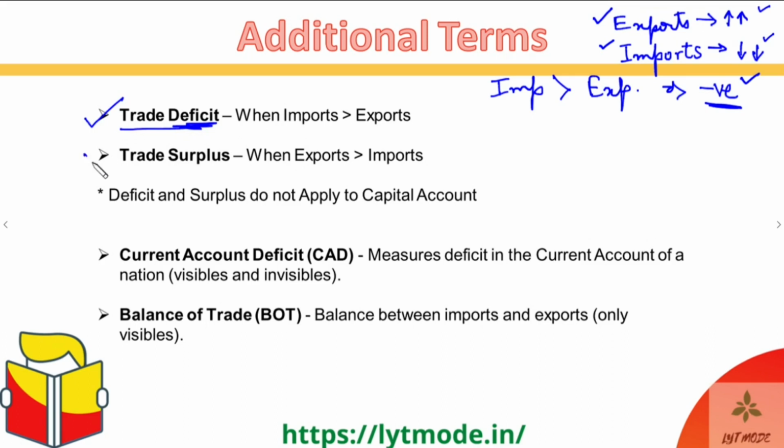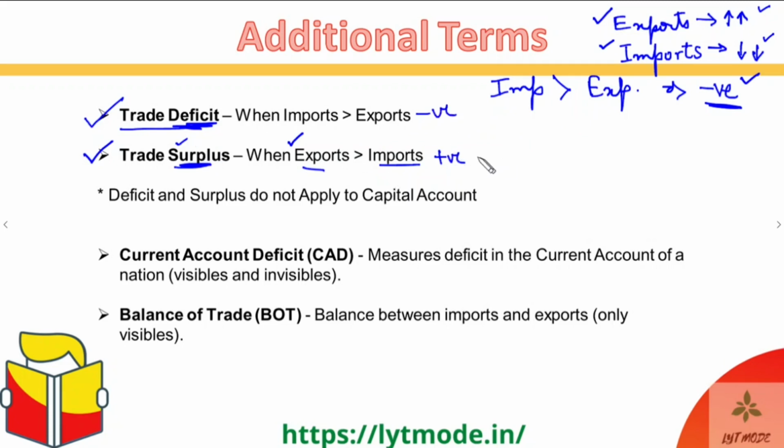And similarly, surplus is something where you have excess or more of something. And what will you have more of? The positive thing, that is the exports, right? So in the trade surplus, the exports will always be greater than the imports, as simple as that. So when exports minus imports is positive, we have surplus, and when exports minus imports is negative, we have a deficit in our trade.